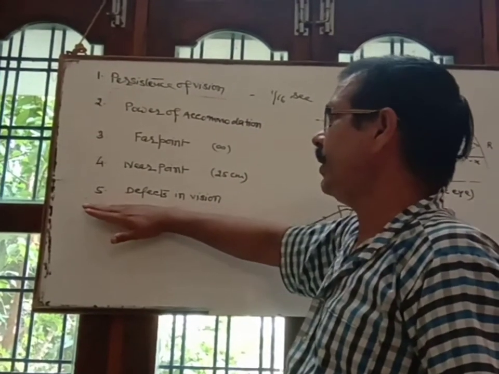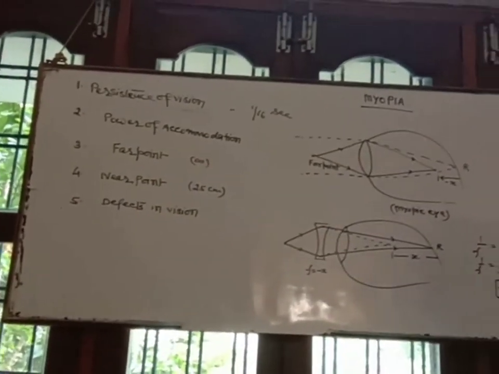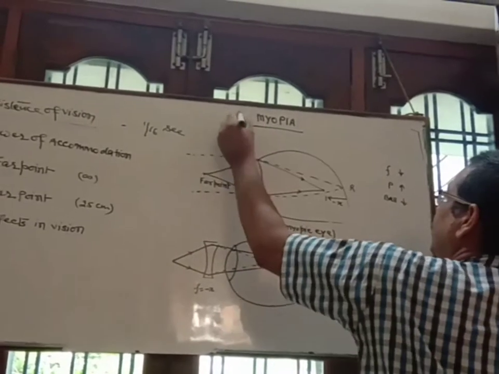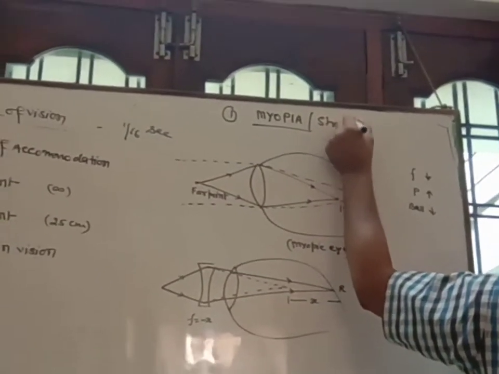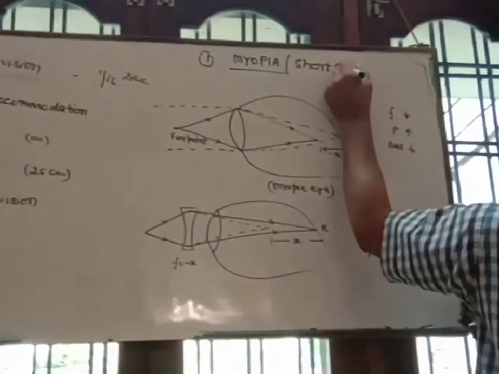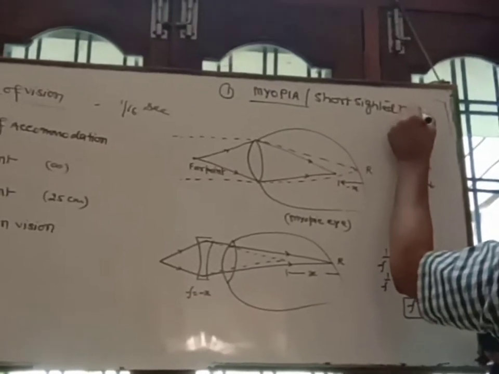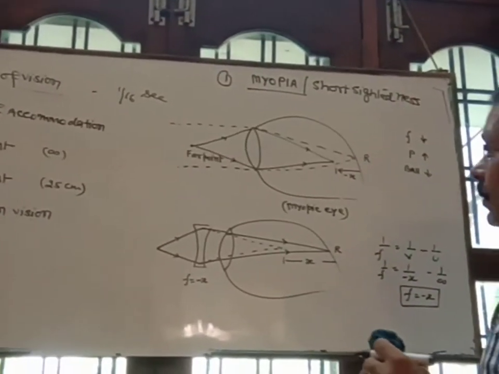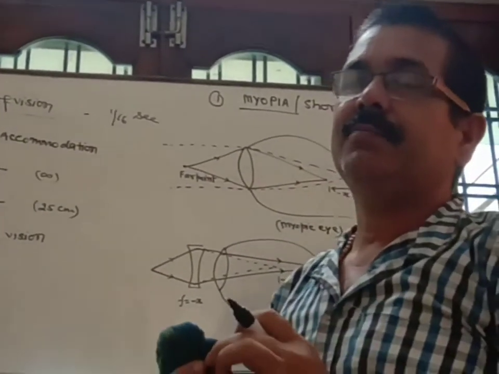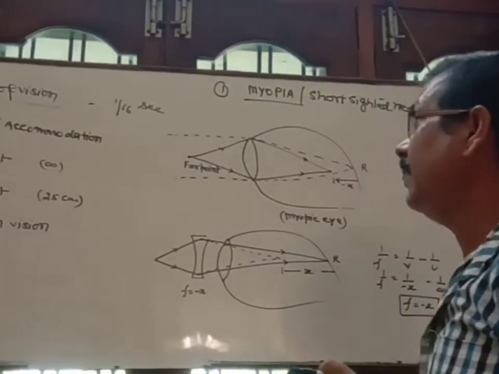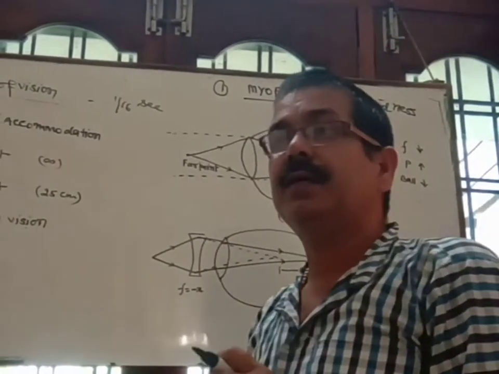Then let's see the very important point, defects in vision. The first defect in vision is myopia. It is also called short-sightedness. It is the defect due to which a near object can be seen clearly but not a far object. That is called myopia.